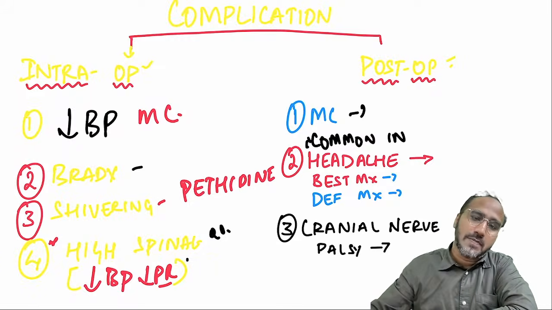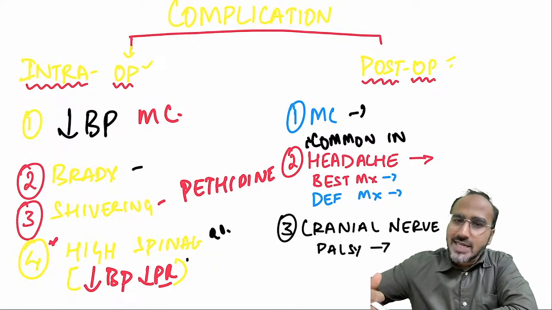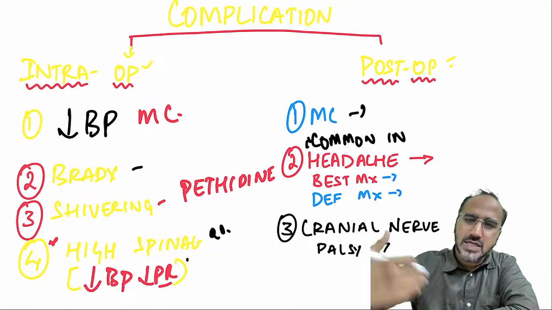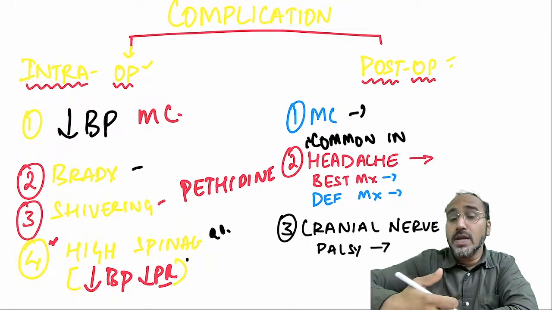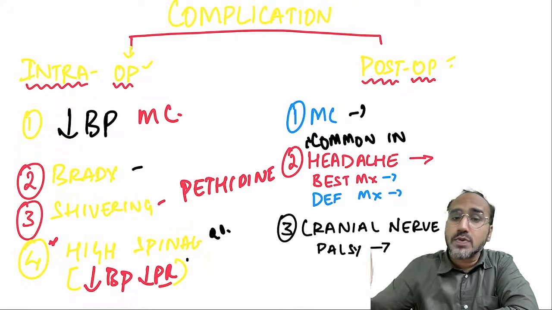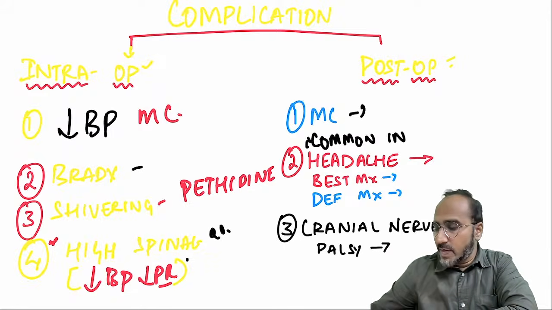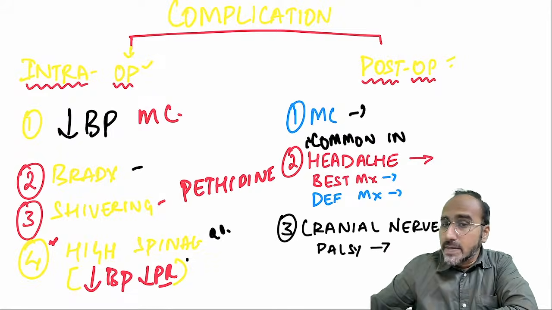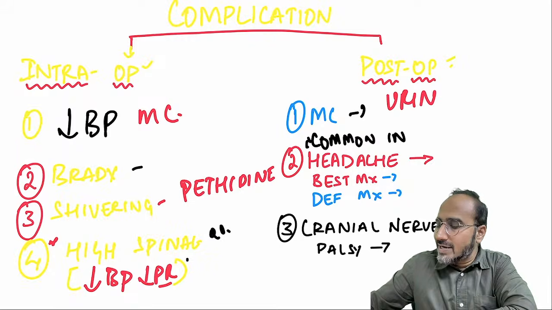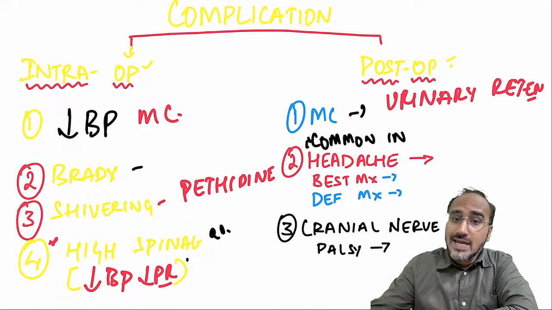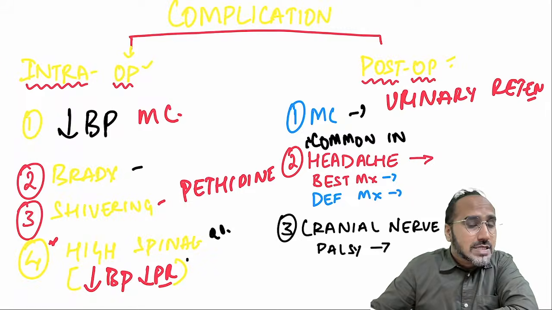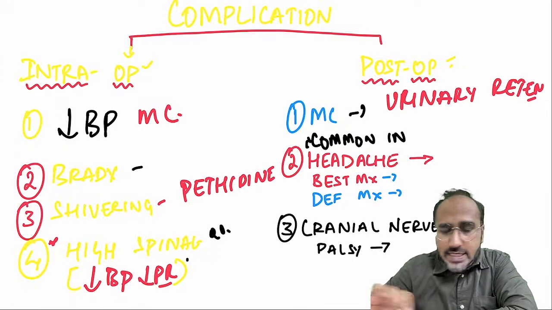These are intra-op complications. But after surgery is done and spinal anesthesia is given, the patient is not discharged; the patient is shifted to the post-op. What is the most common post-op complication of spinal anesthesia? The most common post-op complication is urinary retention, but nowadays it is not seen. Why? Because we are keeping a Foley's catheter that is preventing this. Next, headache can also be seen as a complication in spinal. Nowadays it is not seen.